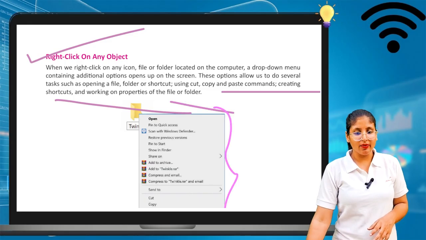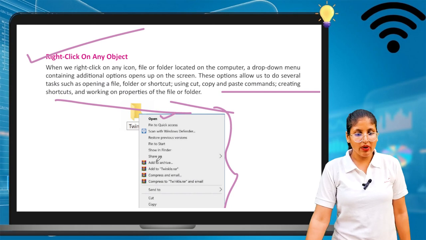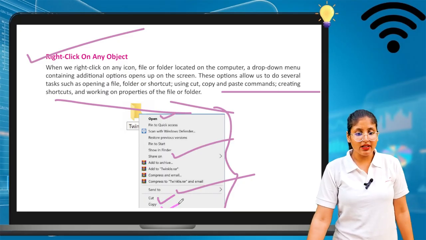So in the right click, we can see all these options. What you can do, you can open that file. Okay, what you can do, you can share it also. Okay, what you can do, you can send it also to your D drive, E drive. You can send that file also. Then you can cut it also, paste it also and copy it also.